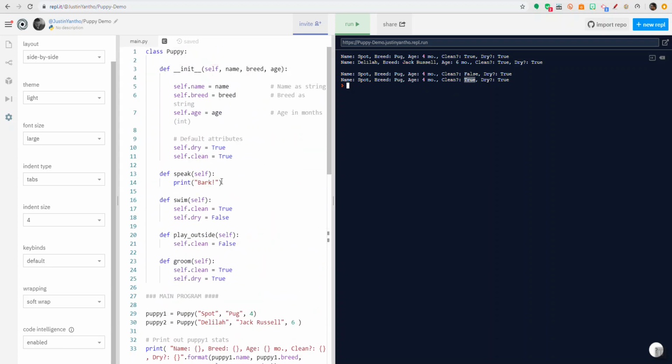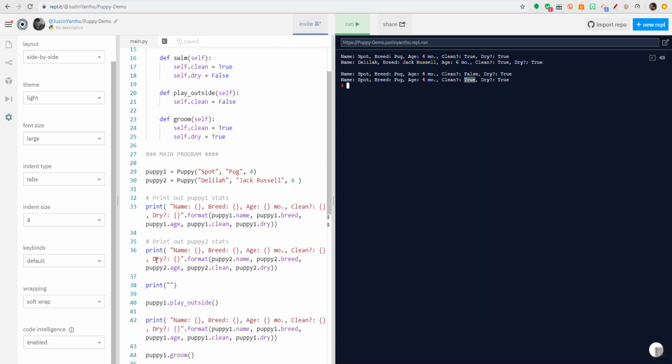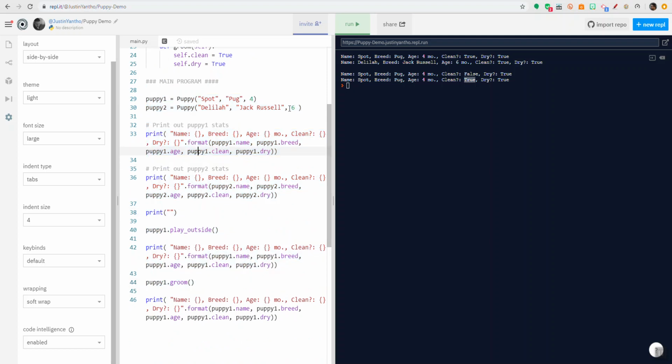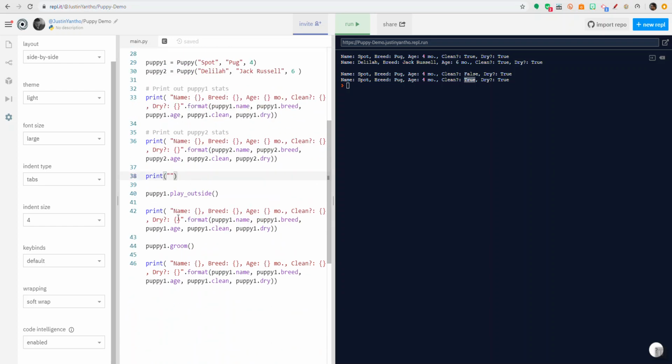So once we make a class, you actually have to make instances. While this could be an assignment where I've told you a bunch of things to make as part of the class and the things that your class has to do, you can't test it without actually making a main program that not only creates an instance, but then also applies things, like runs the functions. Because remember, these functions could have errors in them. I will never know unless I start making my own tests by running the functions against an instance. So I make a puppy object, then I tell it to do something, then I can print out the results, or maybe this thing is something that prints itself.